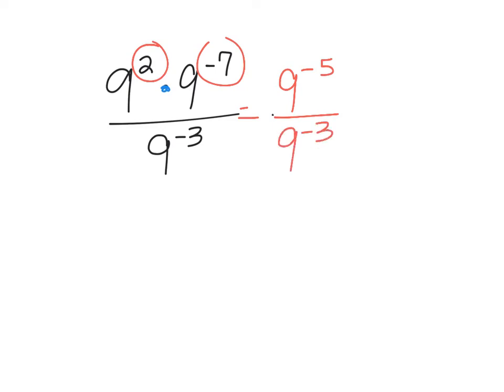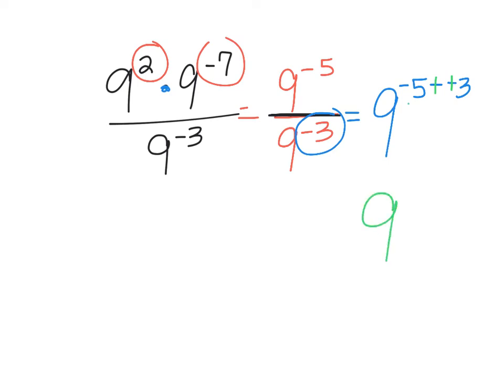Okay, now I notice it's a division problem, so I can use my quotient rule, which is I can write my 9, and I can take my top power, negative 5, minus, now be careful, the bottom power is negative 3. So you should have kind of a double negative there. Okay, now I can add the opposite. Add the opposite, and I'm left with 9. Well, negative 5 plus 3 is negative 2.